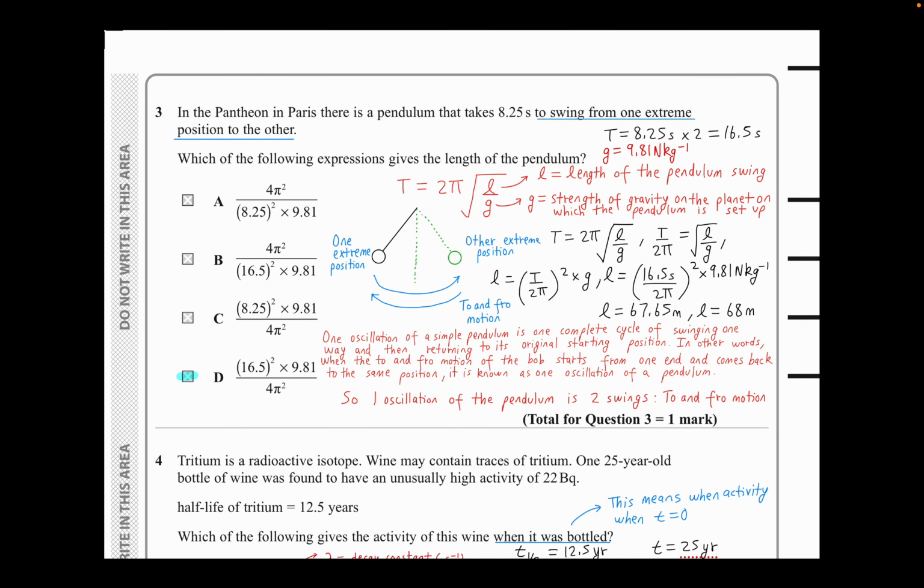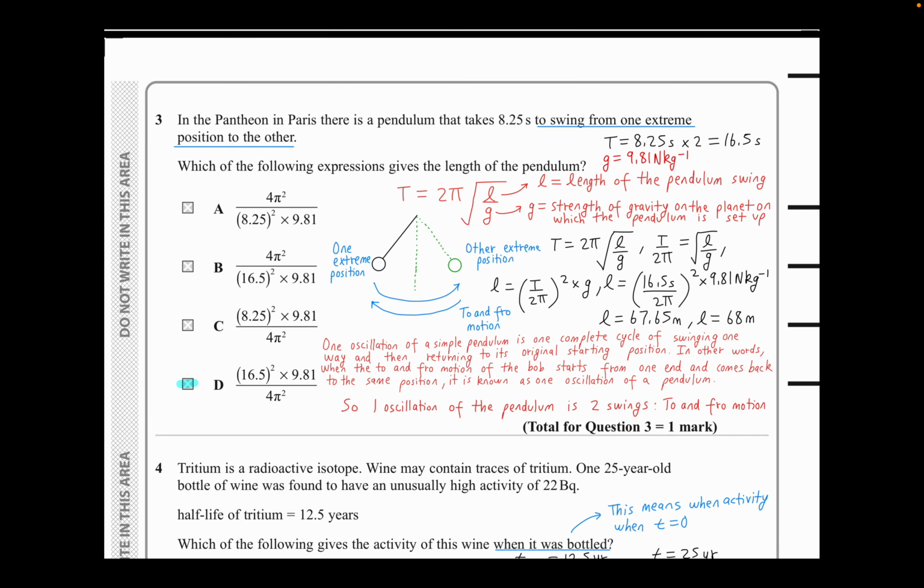Okay, question 3. For question 3, I just put some of my working on this. Hopefully you guys can understand what I wrote here. So question 3, what's it asking? In the Pantheon in Paris, there's a pendulum that takes 8.25 seconds to swing from one extreme position to the other. Which of the following expressions gives the length of the pendulum?